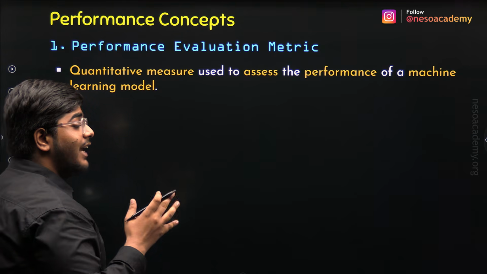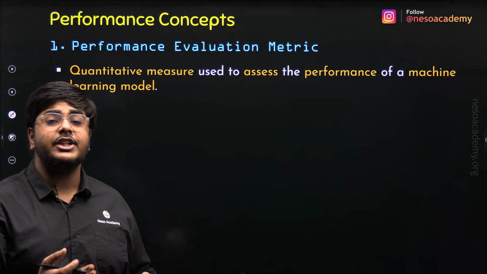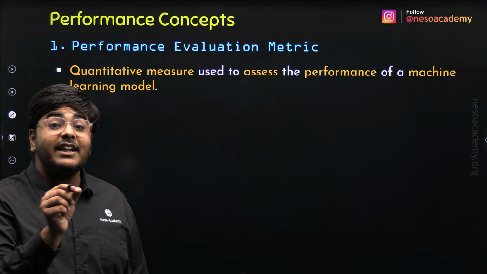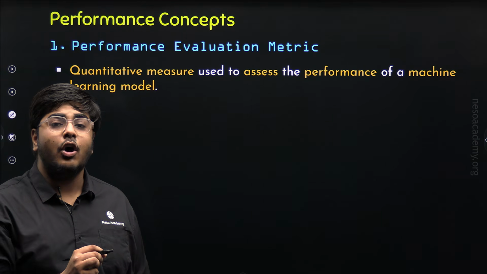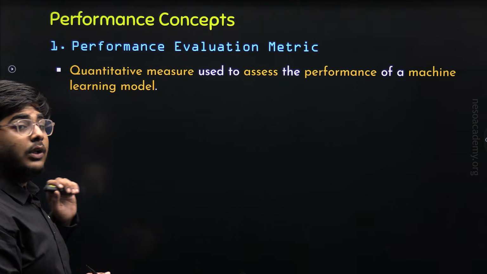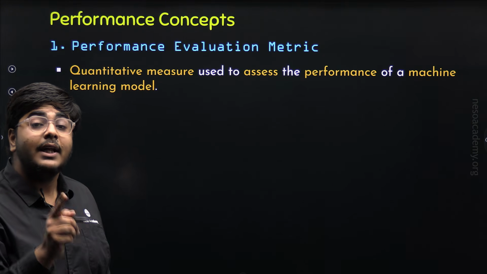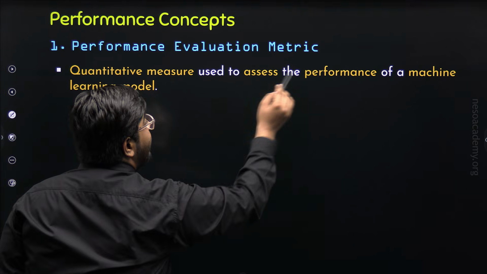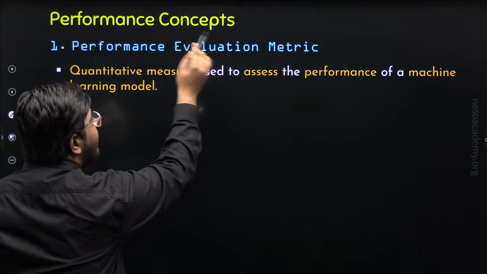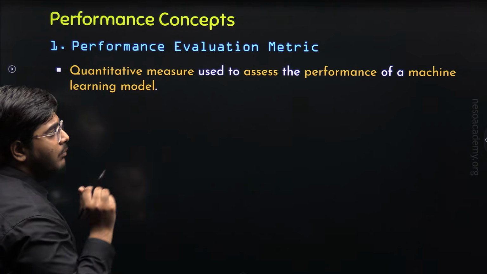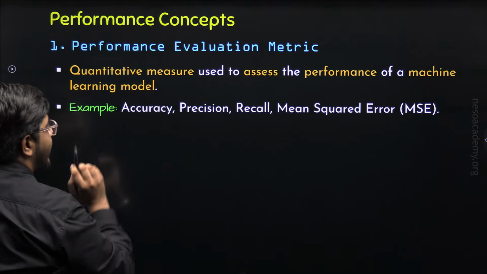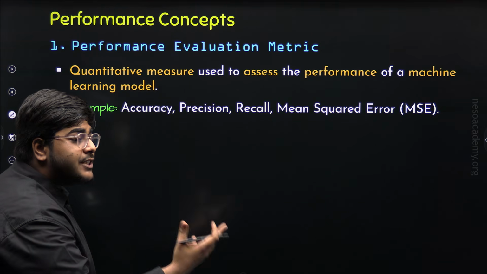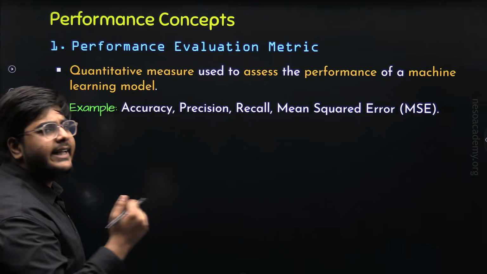So, in the previous lecture, I have explained you that after the training of a machine learning model, we evaluate its performance on unseen data. That evaluation or testing of a machine learning model can be done by a numerical measurement tool. That tool is known as performance evaluation metric. So it is basically a metric or a measurement tool that is used for evaluating the performance of a machine learning model. For example, accuracy, precision, recall, mean squared error, even mean absolute error, F1 score, and many others.